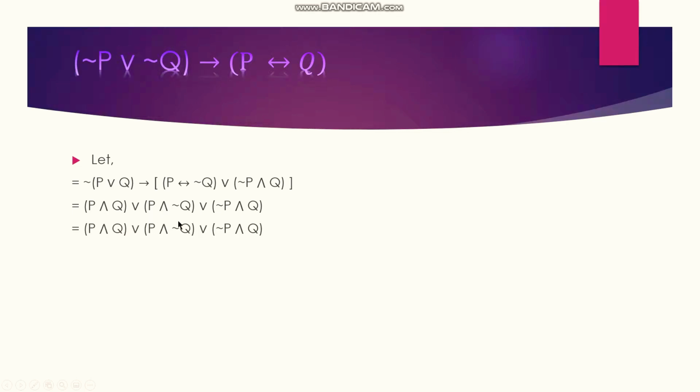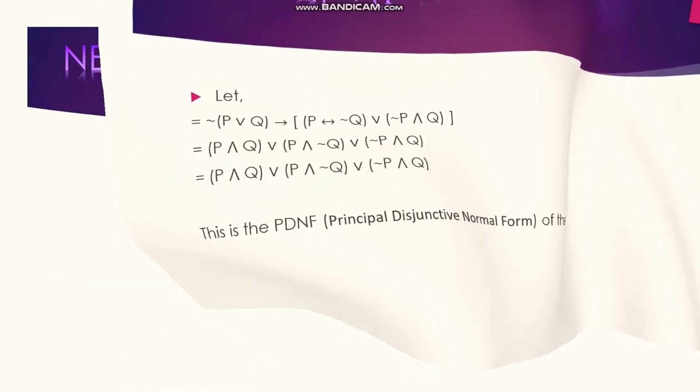Now the next step, no changes in this, but you see here we got V, meaning OR gate, and as you know OR gate is also called sum. So this is PDNF. As you see, sum is the main operator, so OR is the main operator. So it is a PDNF, principal disjunctive normal form. Okay, understood? Now here is the next step.